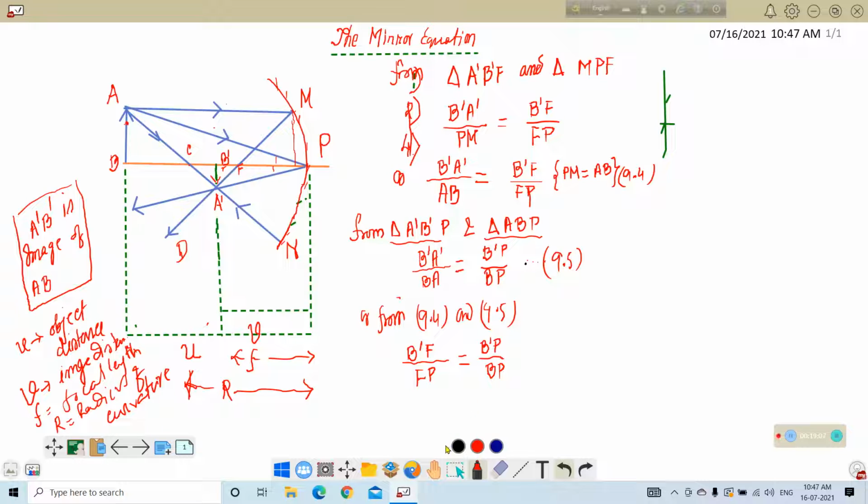Now BP is equal to B prime P by BP. So this is termed as 9.6.